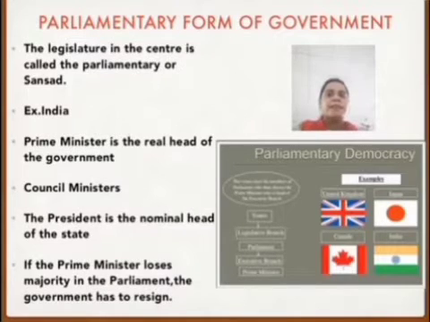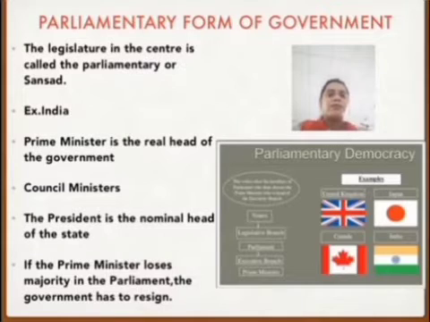The president is the nominal head of the state. So under the parliamentary system, the president is the nominal head of the state. People do not directly elect the president. The executive, the council of ministers, is a part of the legislature or the parliament. This is because all of them are also members of the parliament.